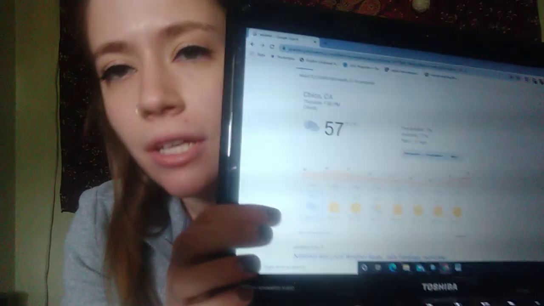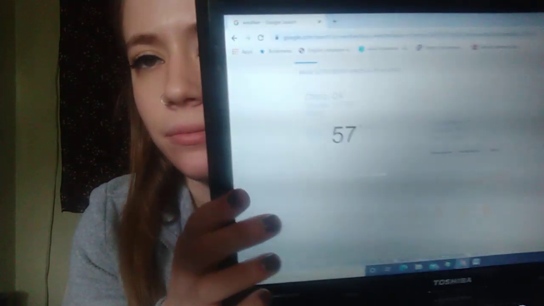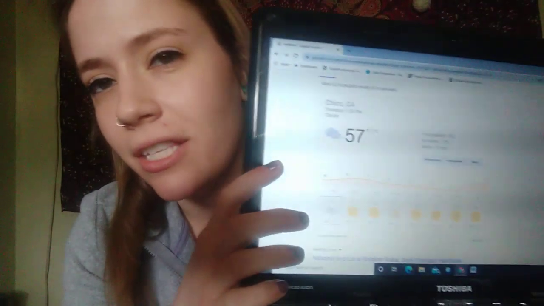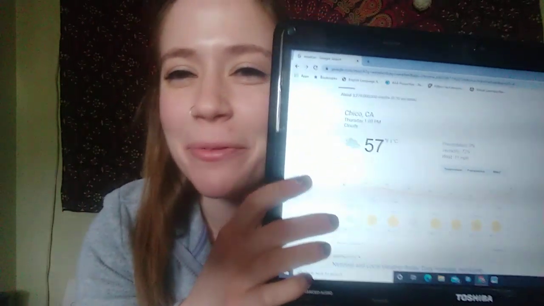So, once we get onto our weather page, we want to make sure that there is a nice blue box around Thursday, since it is Thursday today. This is really hard to let you guys see because my window is right behind here, so it's not working out too well.